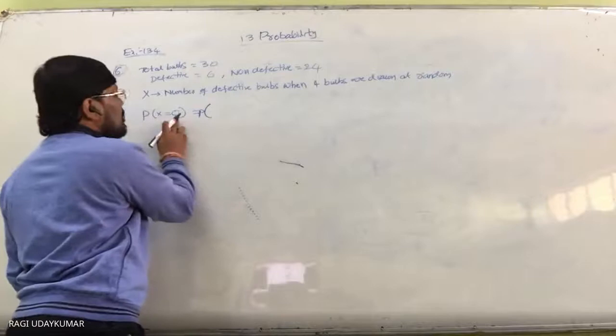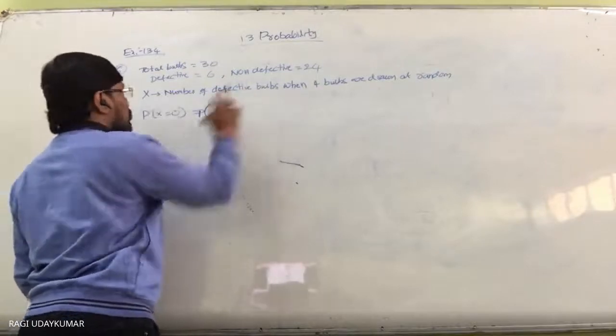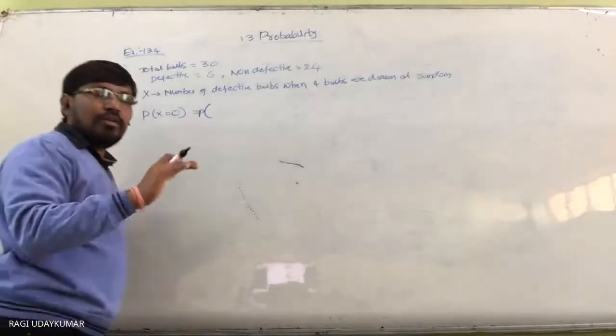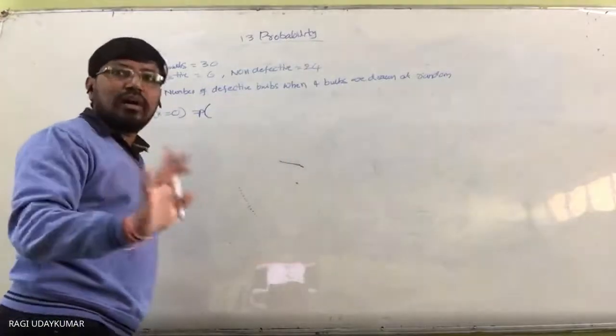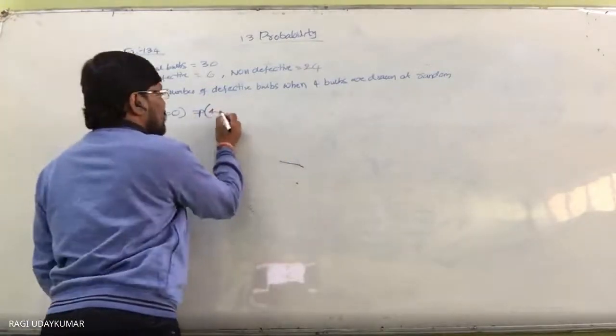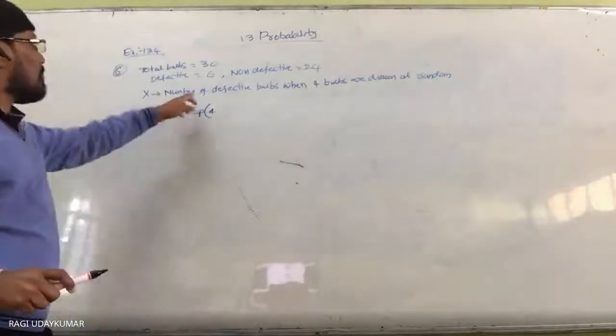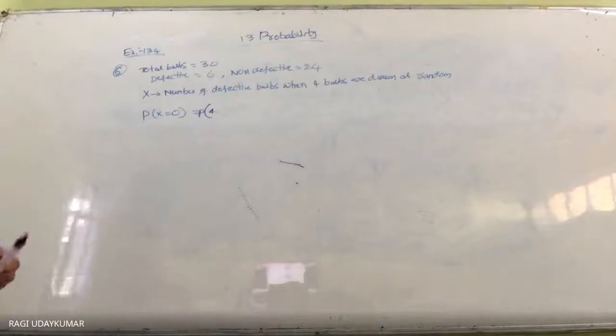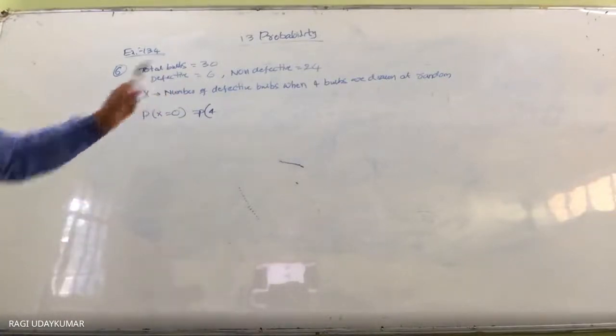Probability of X equal to 0 is nothing but, X represents the number of defective bulbs. So 4 bulbs are drawn, none of them defective. X is the random variable that gives the number of defective bulbs. Okay.